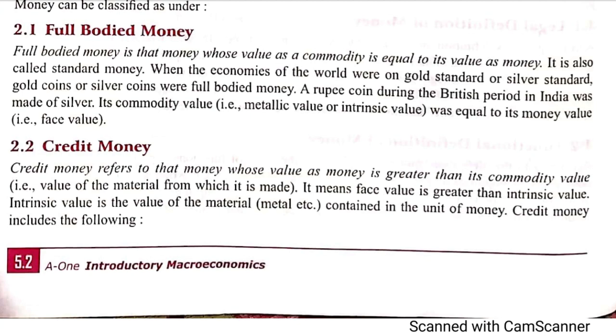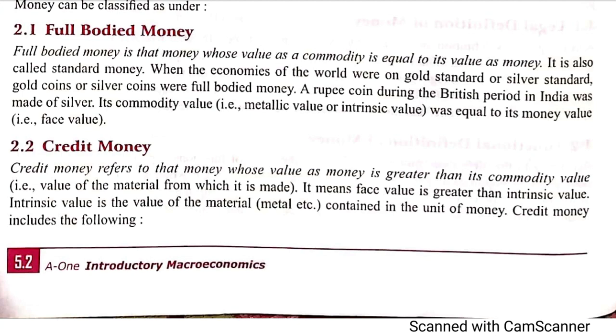Earlier, the coins which were issued were actually full bodied money because earlier the coins were of silver or gold, and silver coins were in use in India till the 17th century also. So at that time, the 1 rupee coin during the British period was of silver. So it included silver worth rupees 1 at that time.